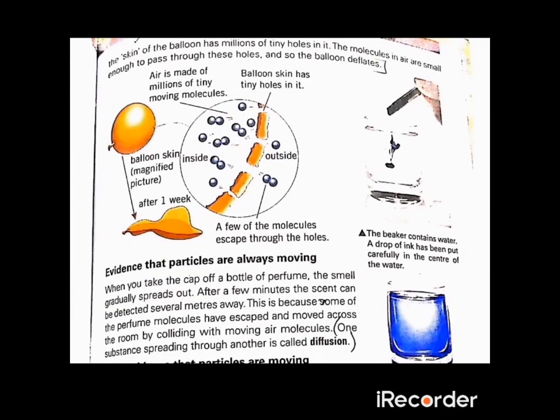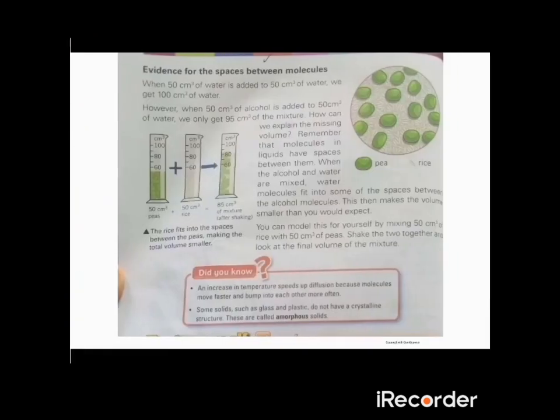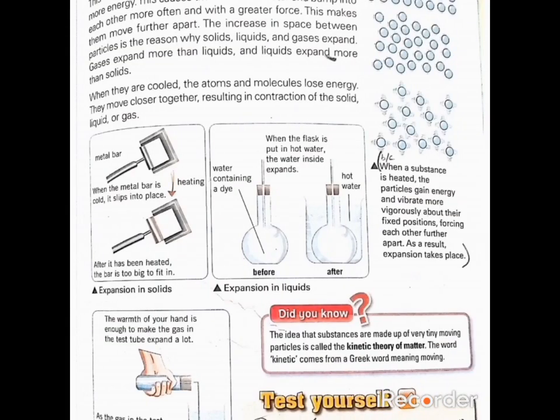Diffusion: one substance spreading through another is called diffusion. Example: ink spreading in water. This is an example of diffusion. This is the experiment which you conducted, related to small molecules settling between the large molecules. Expansion and contraction normally take place in solids, liquids and gases.